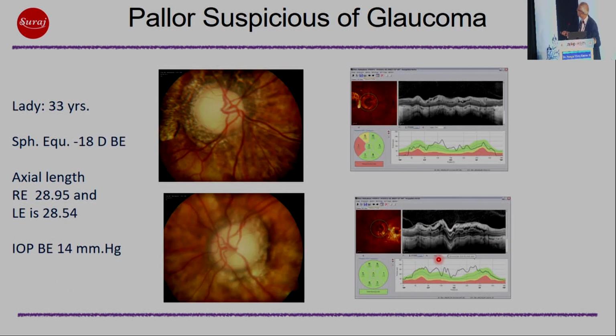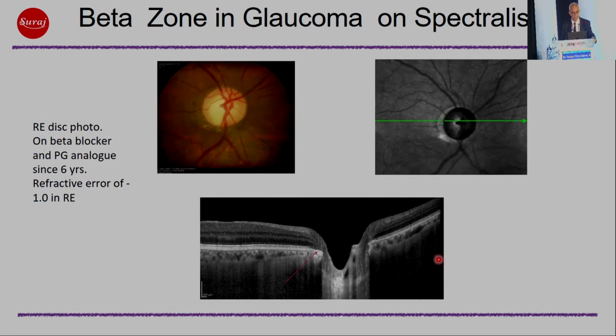And this is very significant pallor in high myopia. She had an axial length of 28 and 29 millimeters. The intraocular pressure was normal. And the retinal nerve fiber layer showed significant retinoschisis. So we think that there was some vascular deficiency, that the vascular supply was not adequate, and perhaps that would explain why we have disc pallor in such a case.